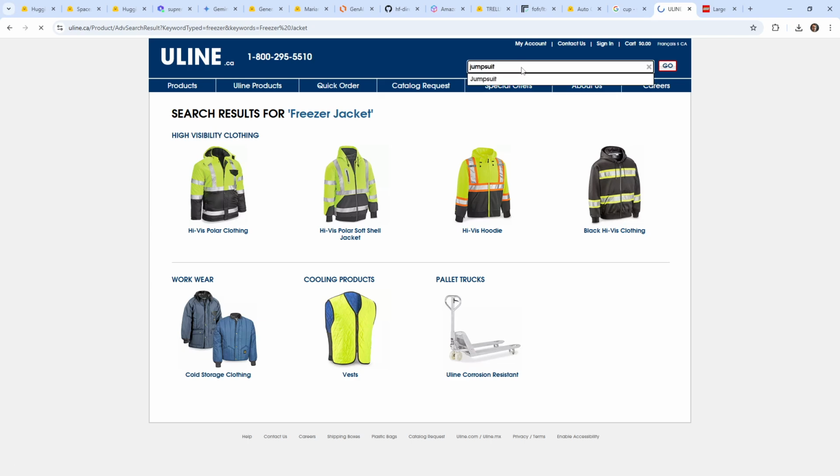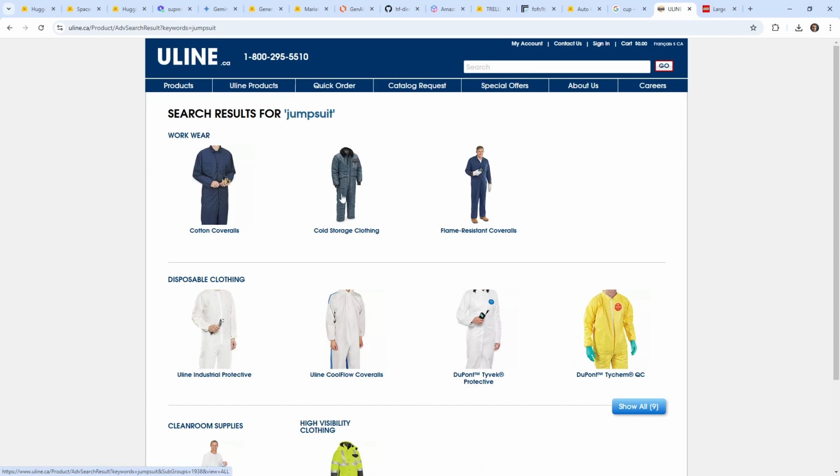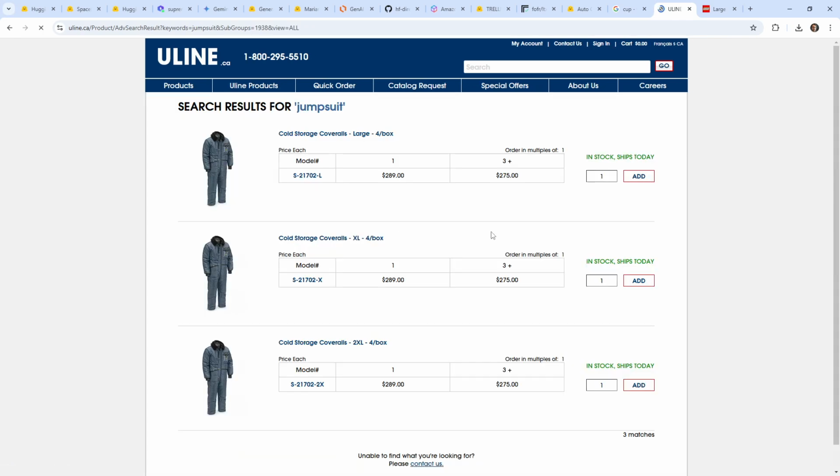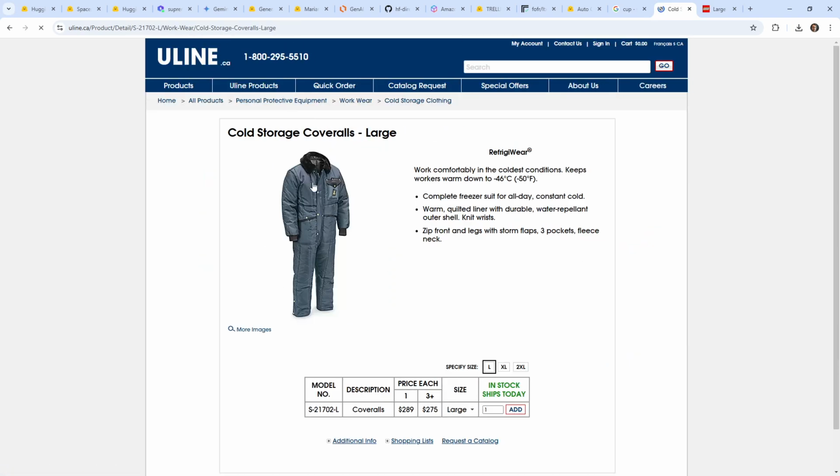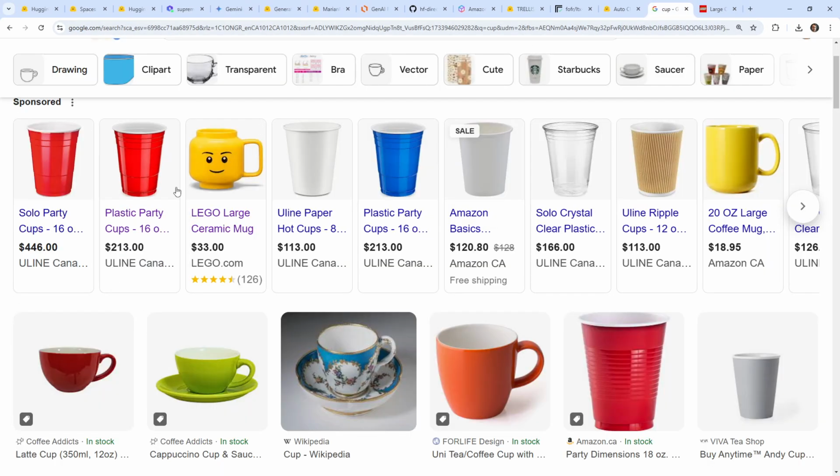Jumpsuit. This is exactly what I wear. Okay, I wear cold storage coveralls. That is my snowsuit. I'm gonna tell you, best thing ever. Anyway, so I have that image downloaded.